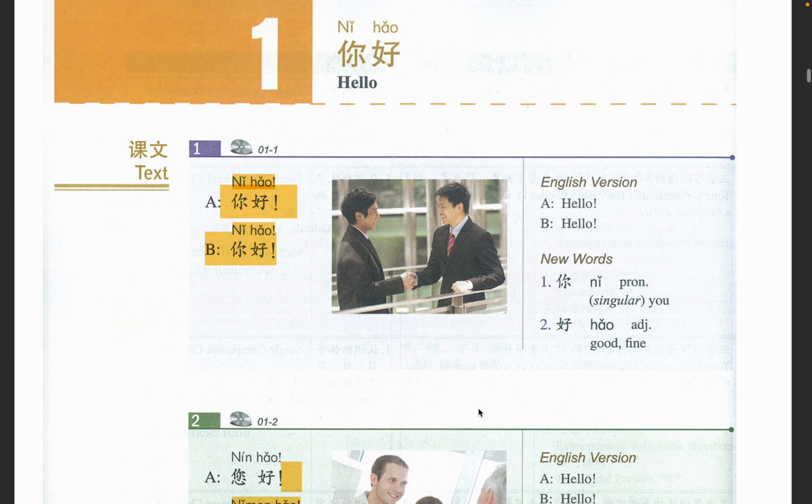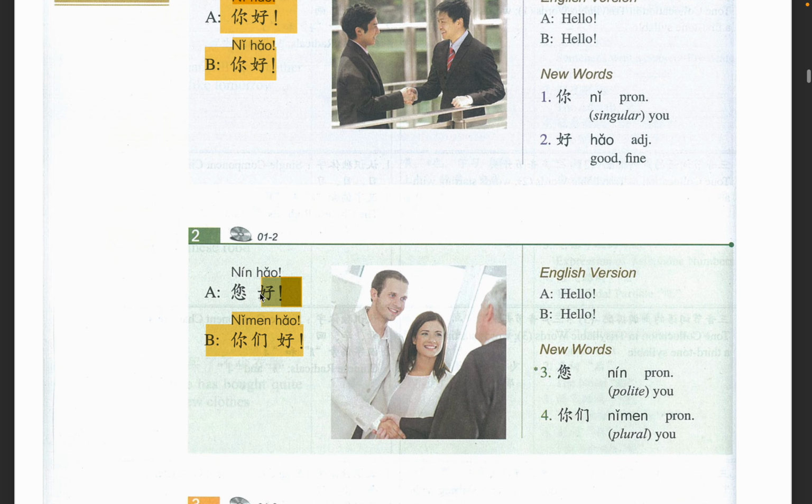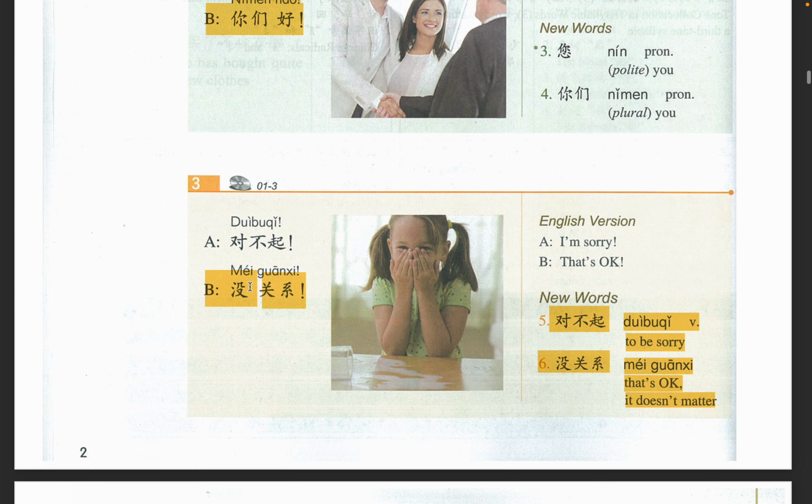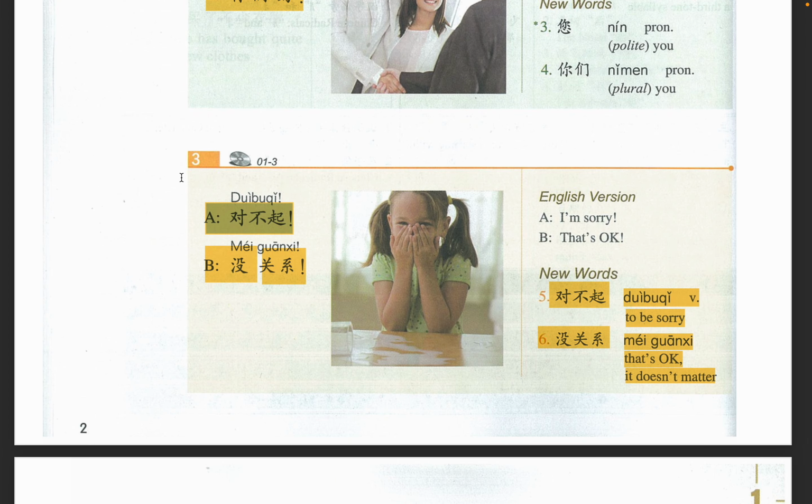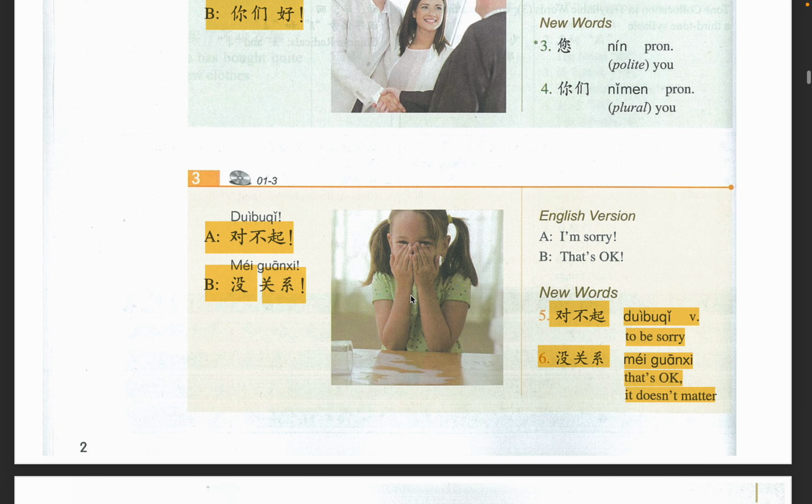So the first dialogue, let's read along with me. 你好, 你好 is over here. Next one we have 您好, and we have 你们好. Over here we have 对不起, 对不起, sorry. And we also have 没关系, 没关系, it's okay, it's fine. All right, so that's it.